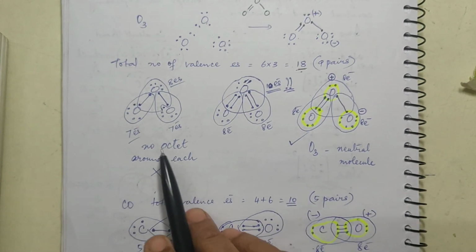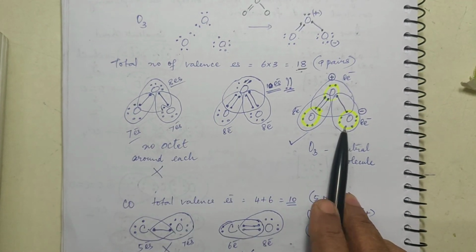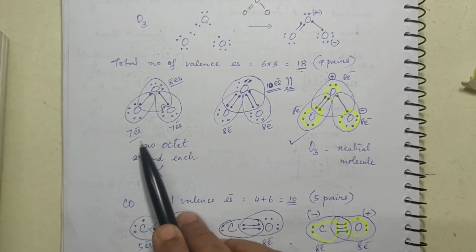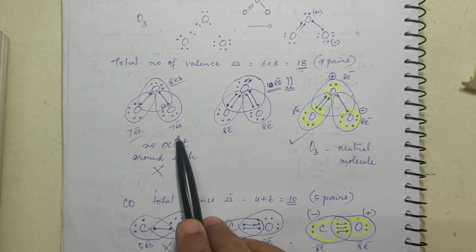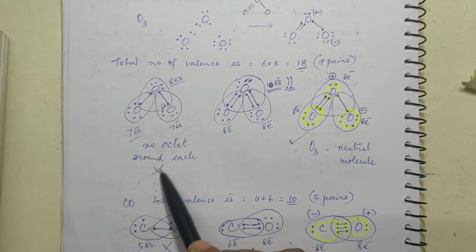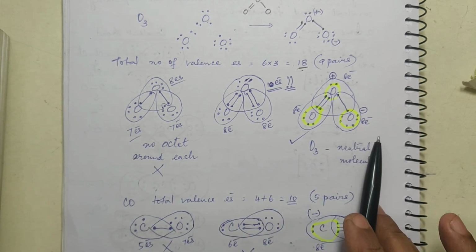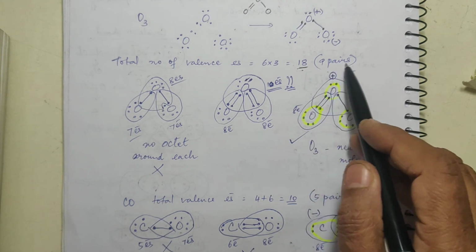Here I have tried to show the different possibilities, and I have shown how many electrons are possible around each atom, and so why it is not accepted. So these are the different possible structures, but which one is the correct one? It is this.